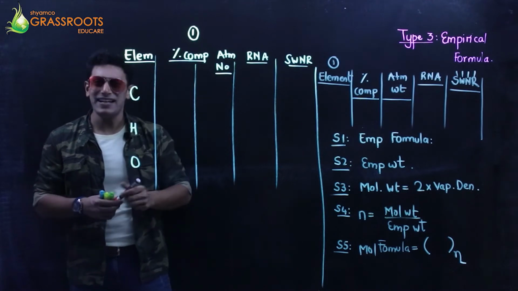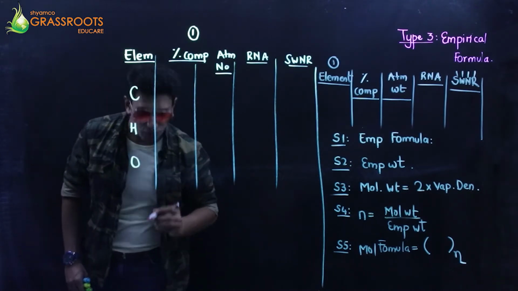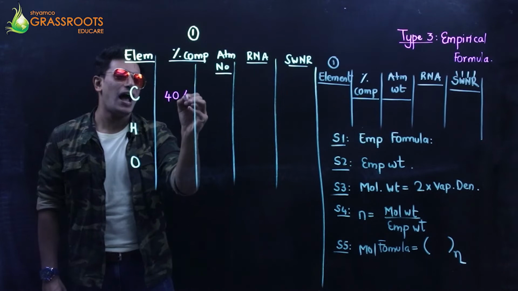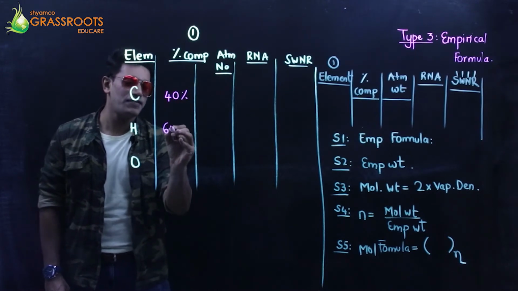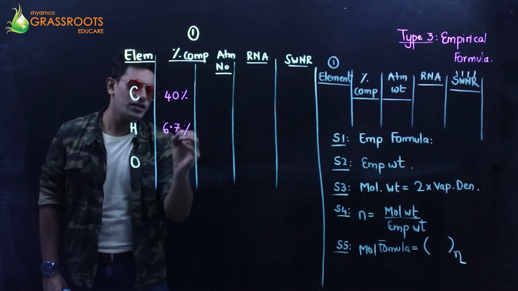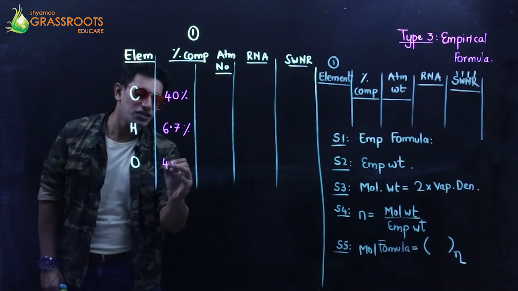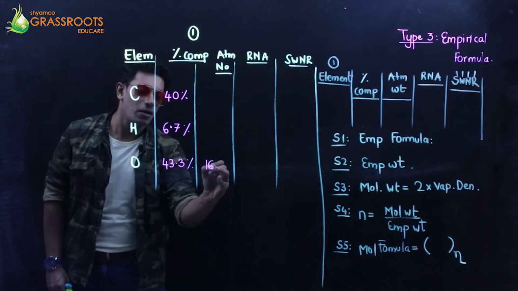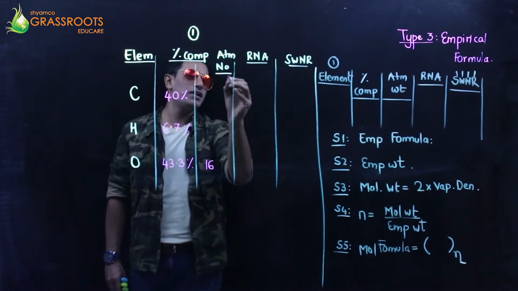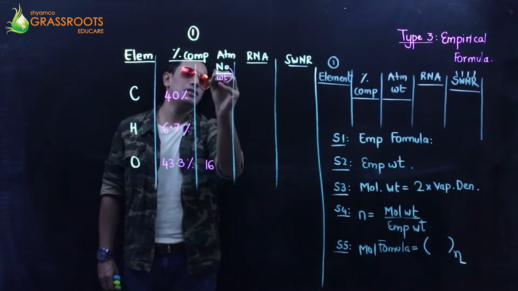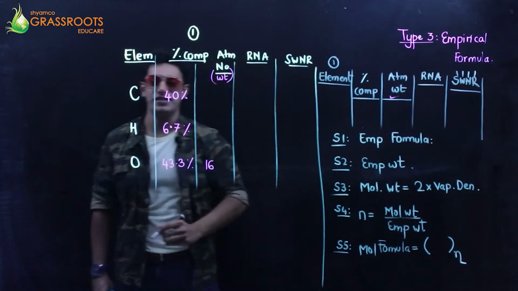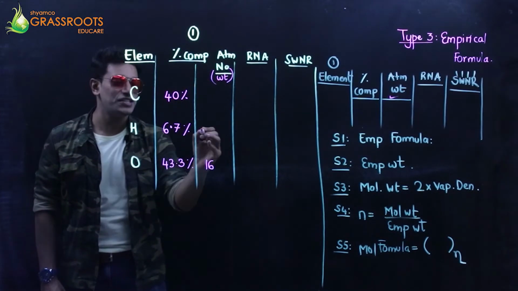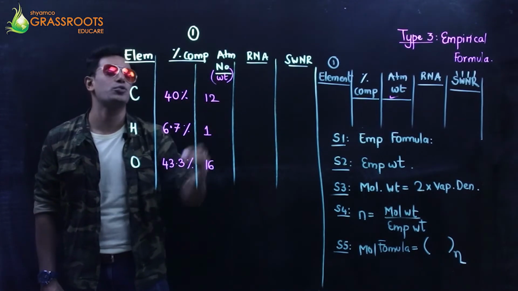The percentage of carbon is 40%, given to me. Hydrogen is 6.7% and oxygen is going to be 43.3%. The atomic weight of oxygen is 16, hydrogen is 1 and carbon is 12.